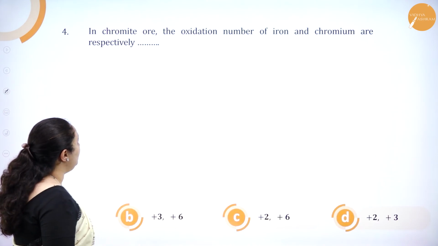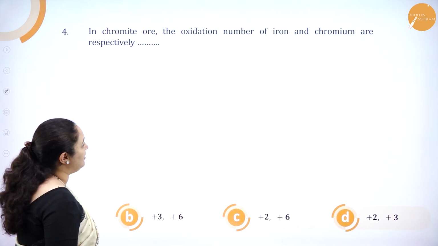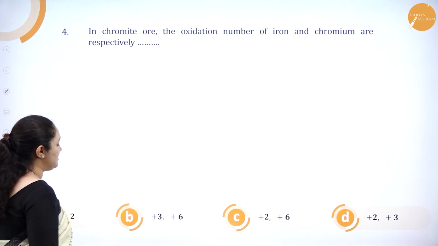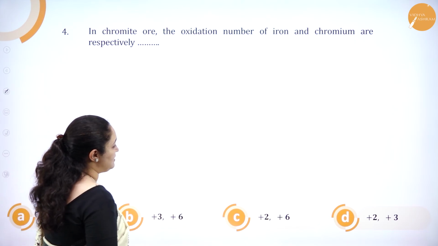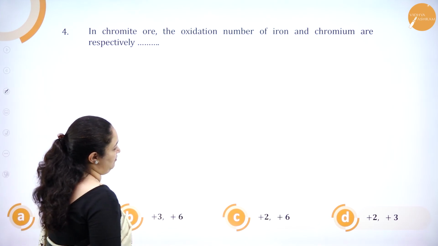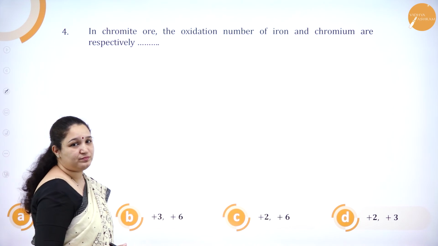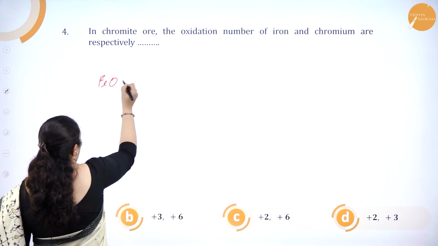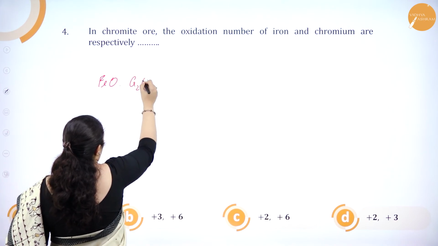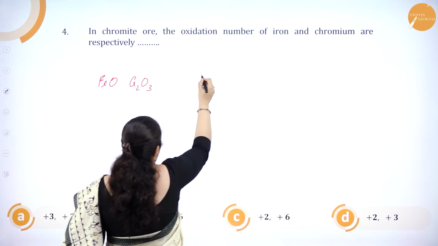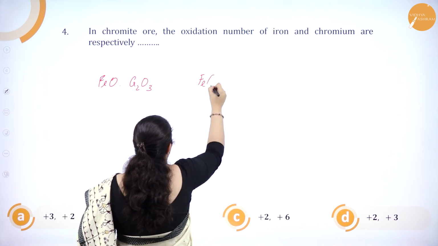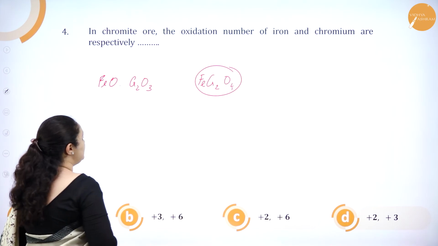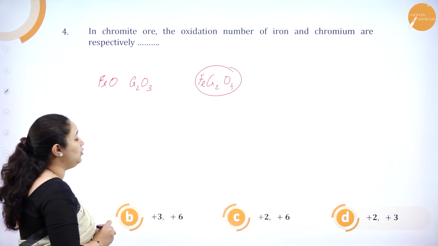In the chromite ore, the oxidation numbers of iron and chromium are respectively: +3 and +2, +3 and +6, +2 and +6, +2 and +3. What is chromite ore? That is FeO·Cr2O3, or we will also write it as FeCr2O4, but actually it is present like this, that is FeO·Cr2O3.